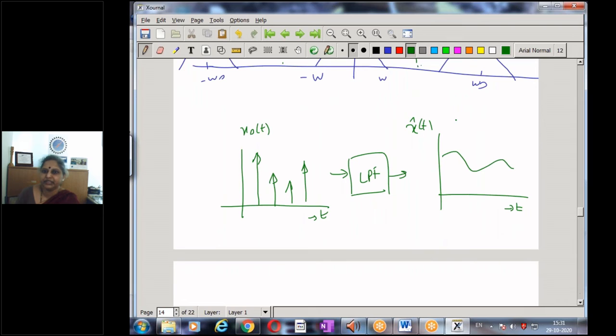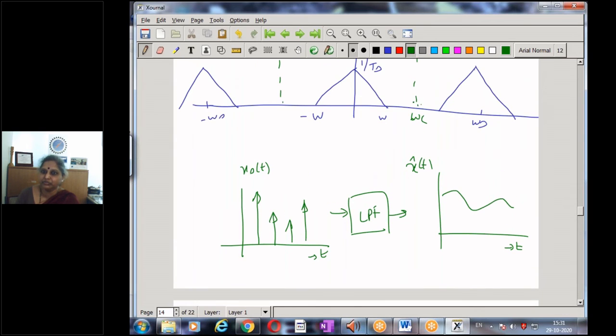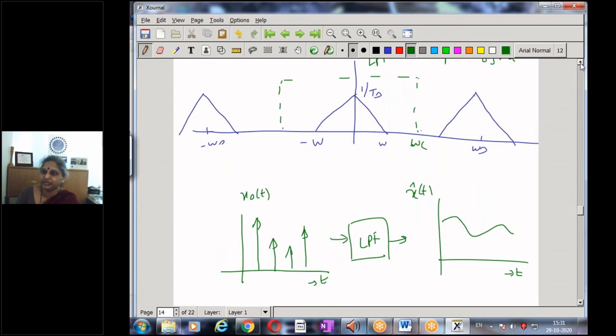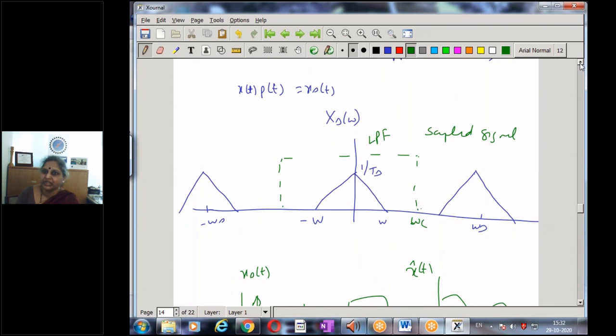And what should be the cutoff frequency of this low pass filter? Please remember, if I make this cutoff frequency a little higher and include a part of the spectrum of the shifted one, I'm going to have a distortion. My spectrum output from the filter should be exactly identical to the spectrum of my original signal to get back my message.